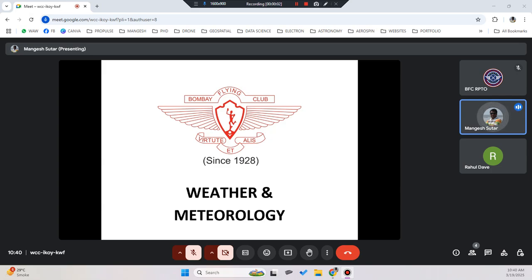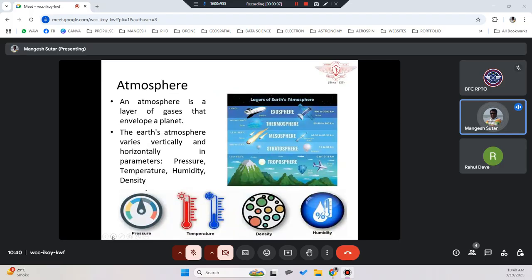So, weather and meteorology. The atmosphere is the layer of gases that envelops a planet.